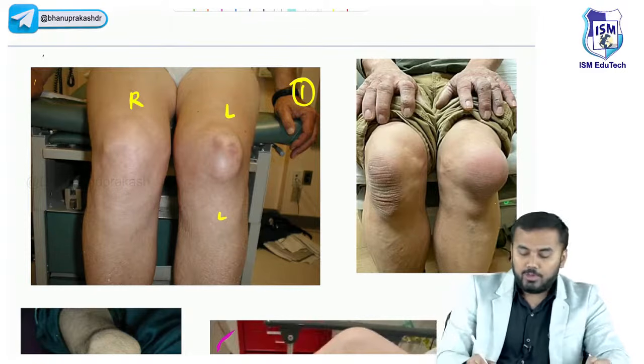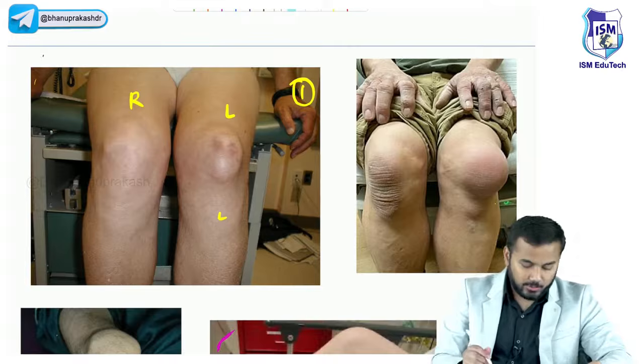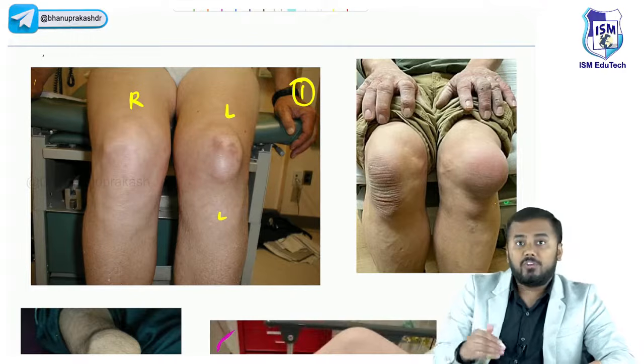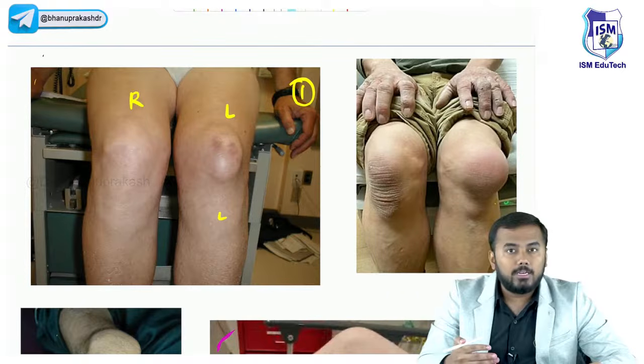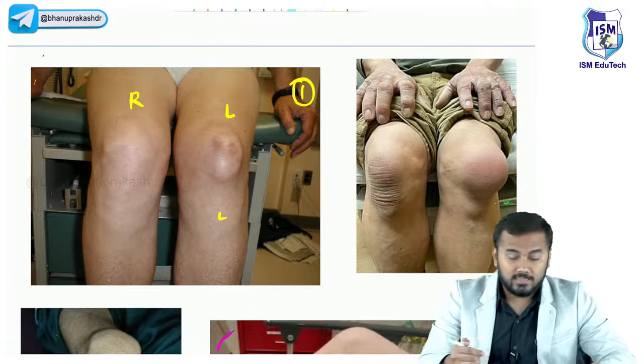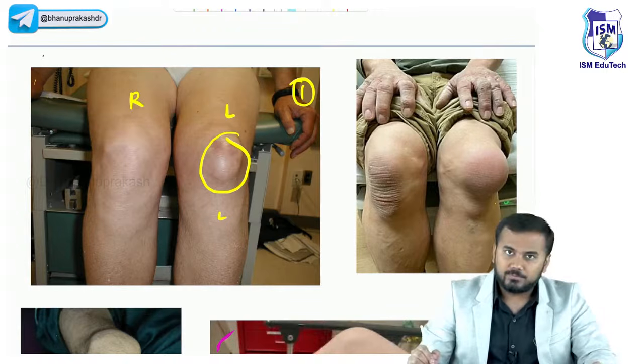Okay. So we have got a problem with the left knee. Now here you can see a bursa. First thing I'll tell you, remaining to you tell me. You can see a swelling in front of the patella. If there is a swelling in front of the patella, you call it what? Housemaid's knee. This is a typical presentation of a housemaid's knee.